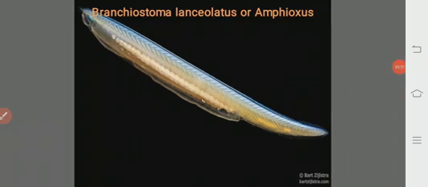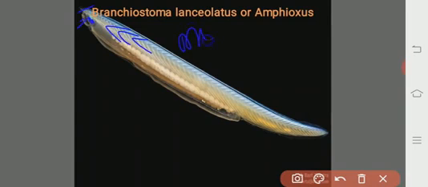See, this is the Amphioxus. Here we will see one by one. The anterior tip is the rostrum, here is the oral funnel, and these are the oral cirri, small ciliary tentacle-like structures. And these structures are myotomes, segmentally arranged myotomes.